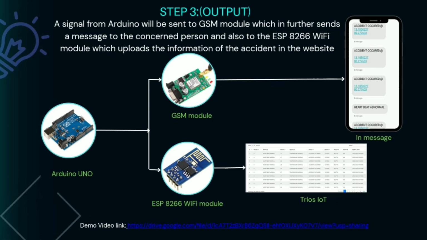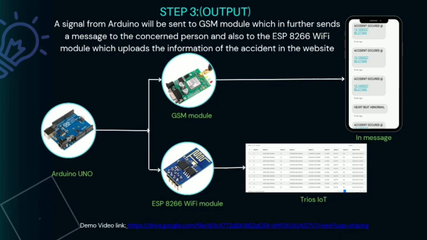Now, a signal from the Arduino will be sent to two different modules. The first module is the GSM module, which contains a SIM unit. It receives the location details from the Arduino and sends a message to the given contact number. The second module is the ESP8266 Wi-Fi module. This updates the website with the details received from the Arduino. The website contains whatever data is received from the sensors, like heartbeat value, temperature value, and the location. The website can also be filtered according to date and time.